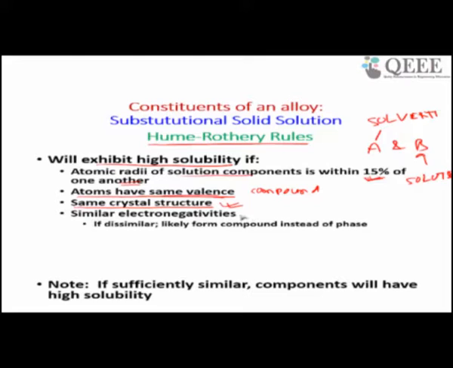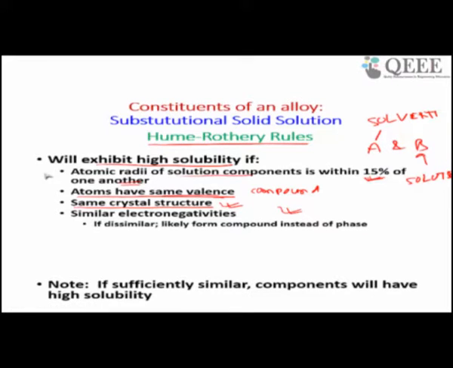If both have the same crystal structure, then you will have high solubility, and similar electronegativity. So if all are sufficiently similar, then you will get high solubility. If not, you will get low solubility, and in some cases zero solubility.